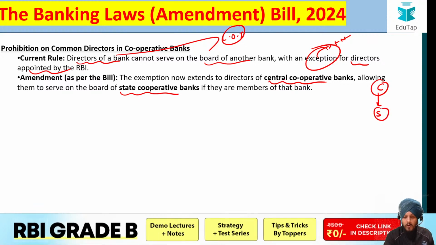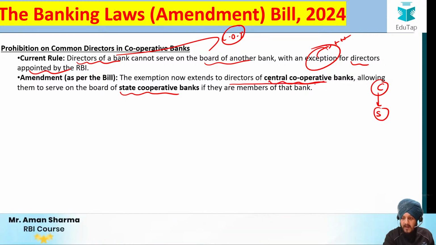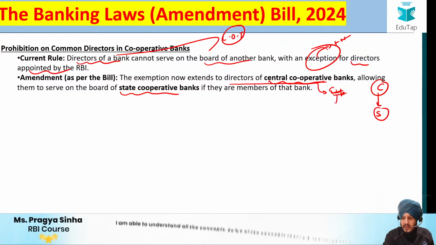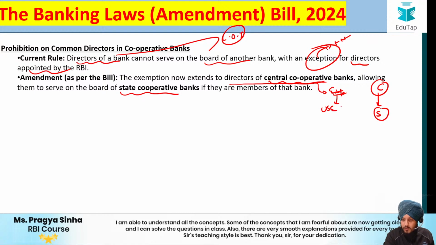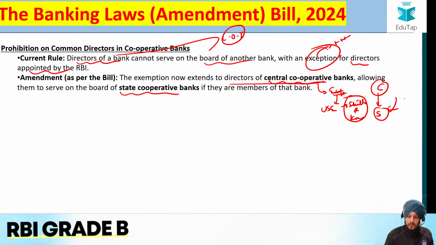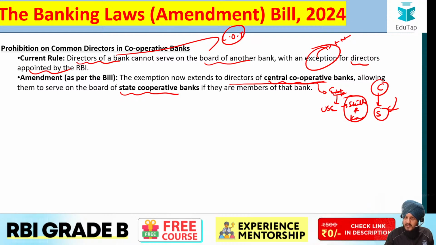Why is it so? Because of course the person who is going to be the director of a central cooperative bank is going to be an experienced person with a lot of experience. Fine. So he will use his skills and his knowledge as a contribution to the governance of that state cooperative bank also, and that's how the governance can be improved with the input of such persons.